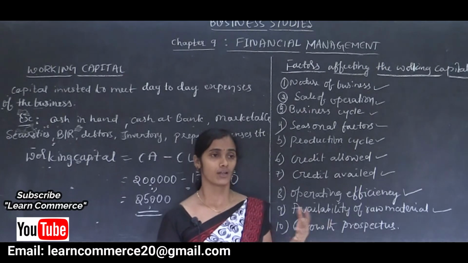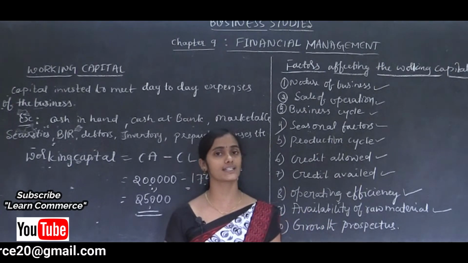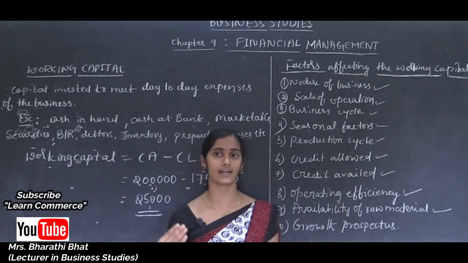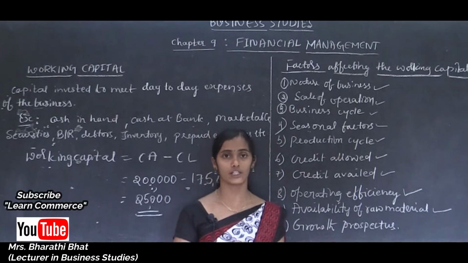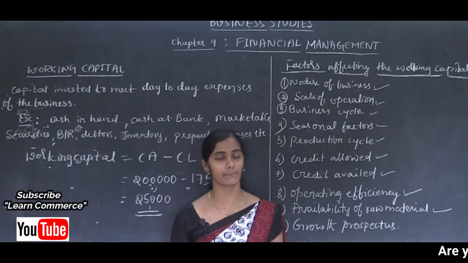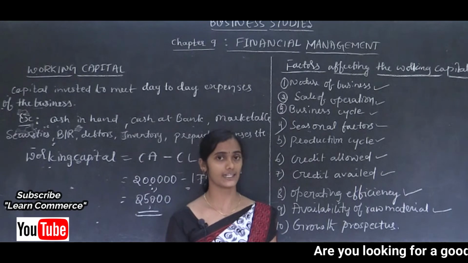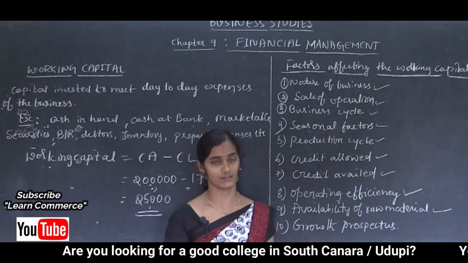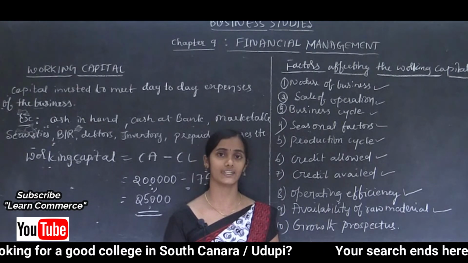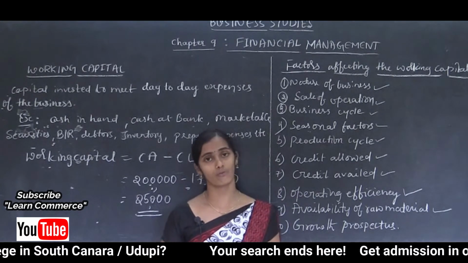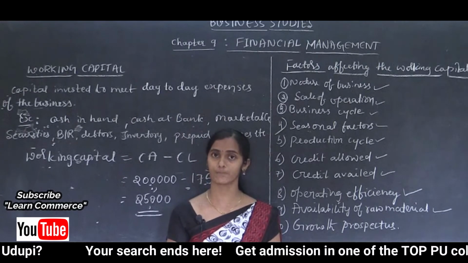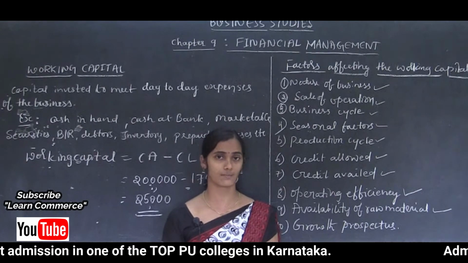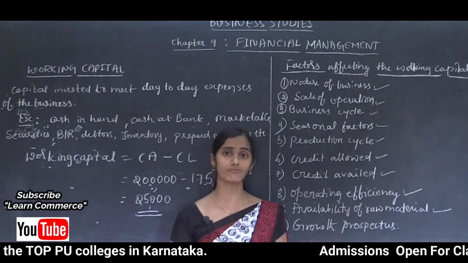But if an organization is not able to collect the raw materials, because they are available only at the time of season, at that time they need to store such raw materials for a longer period of time. So for that reason they have to invest in inventory and stock of raw materials. For that purpose they require a larger amount of working capital.